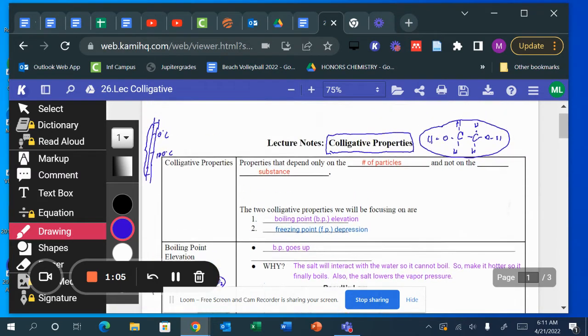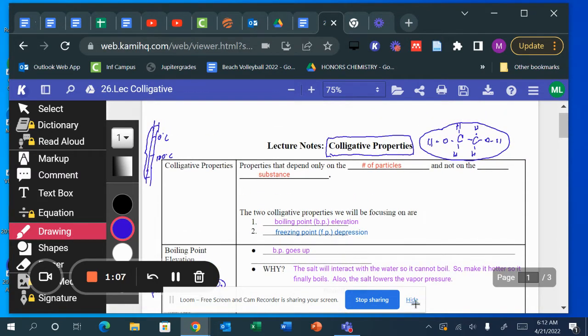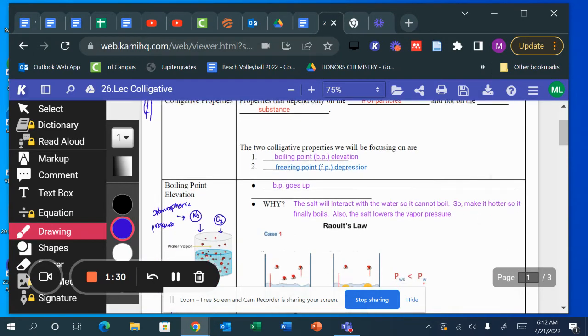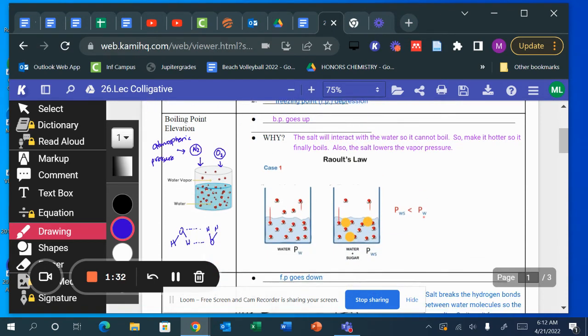What happens is ethylene glycol bonds with water. So this is water right here, and here's oxygen, hydrogen bonding with water. So instead of it boiling, it holds onto it. The same thing with freezing. The ethylene glycol prevents the water's molecules from attaching to each other and freezing, so it won't freeze. So let me tell you what happens when it's trying to boil.